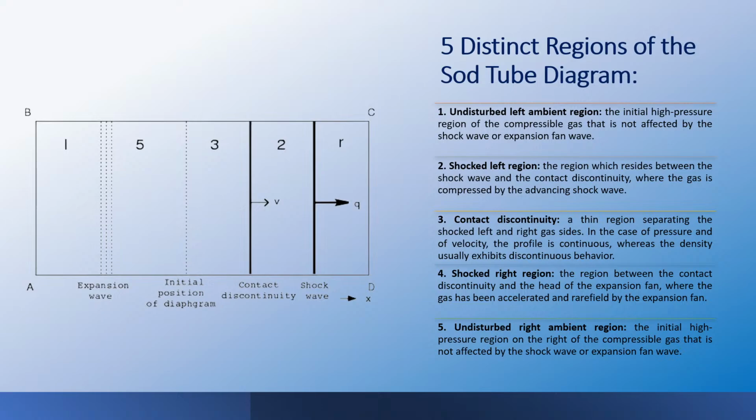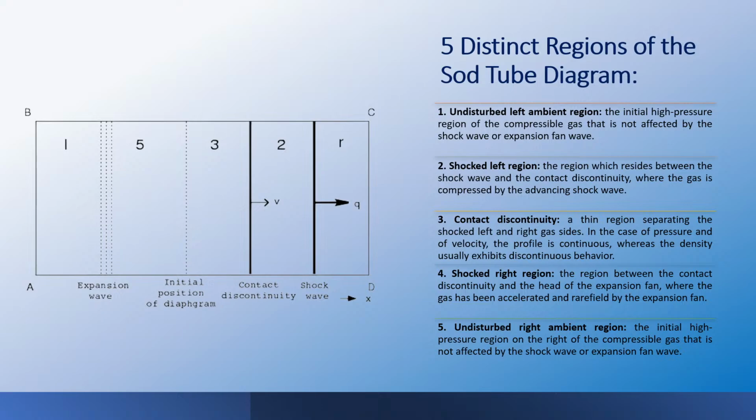Number 1 is the undisturbed left ambient region, the initial high pressure region of the compressible gas that is not affected by the shock wave or expansion fan wave. Number 2, moving towards the right, is the shock left region. This region resides between the shock wave and the contact discontinuity, where the gas is compressed by the advancing shock wave. Number 3 is the contact discontinuity.